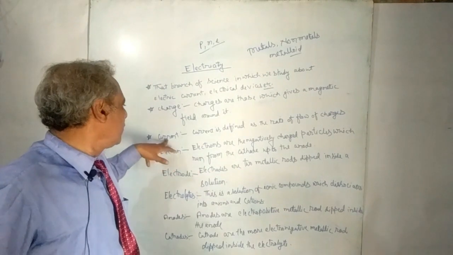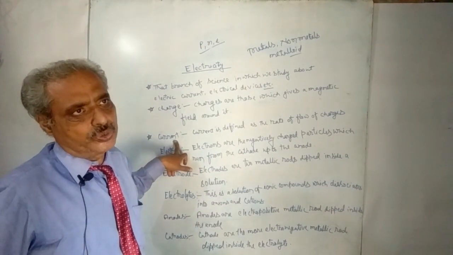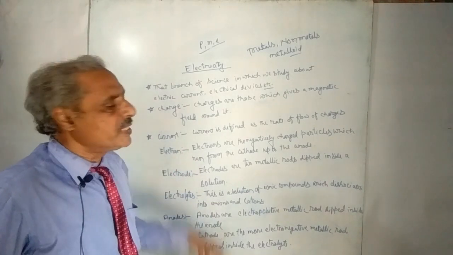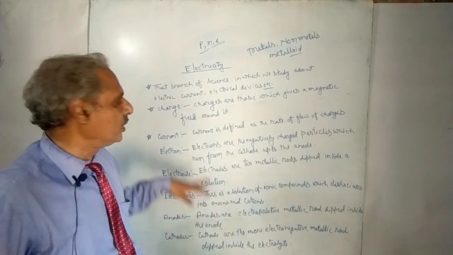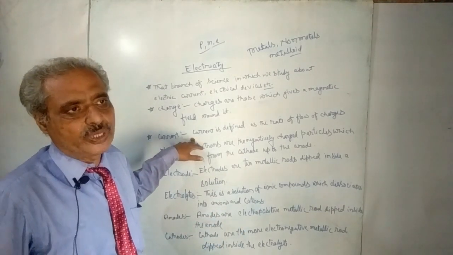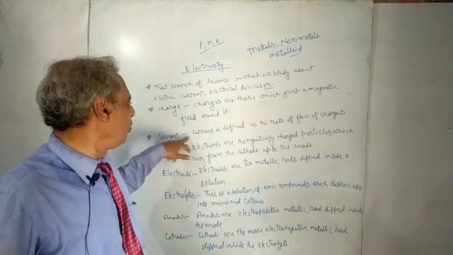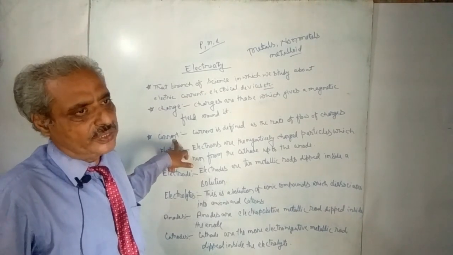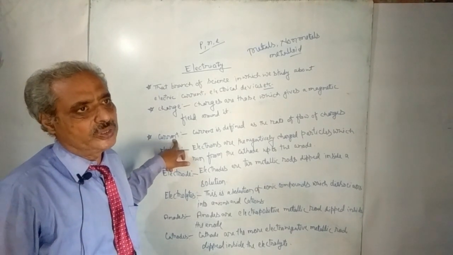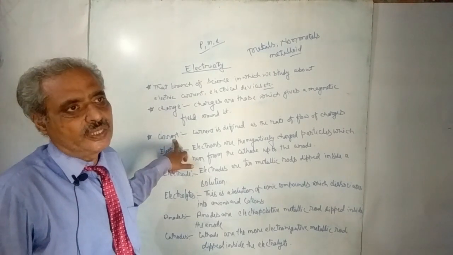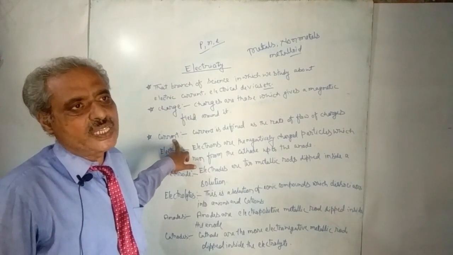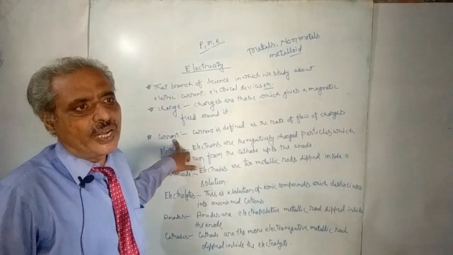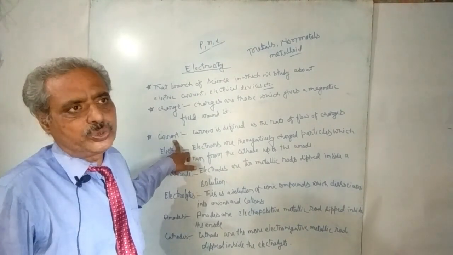And the second thing is how current is produced. The device which produces current is known as a cell. The combination of cells, you know, forms a battery. But we will first explain how current is produced. So for the production of current, it is necessary to know about the structure of a cell. A cell is that type of device which produces current.